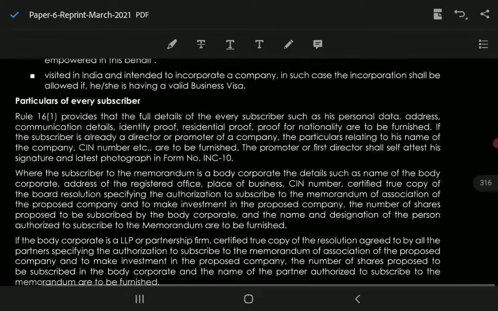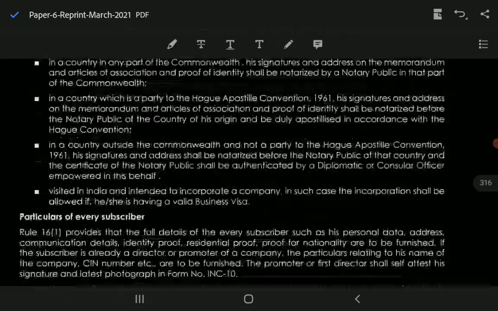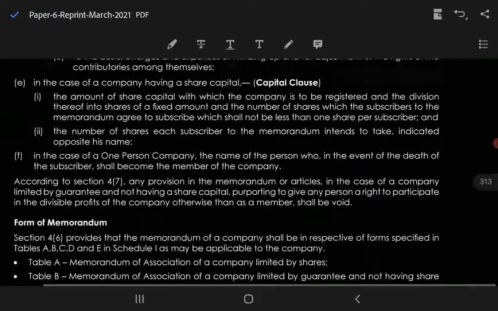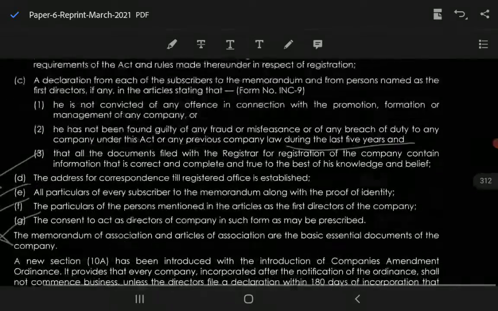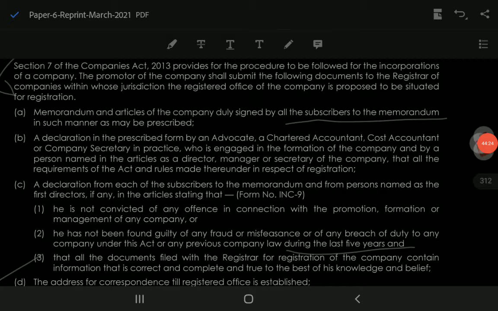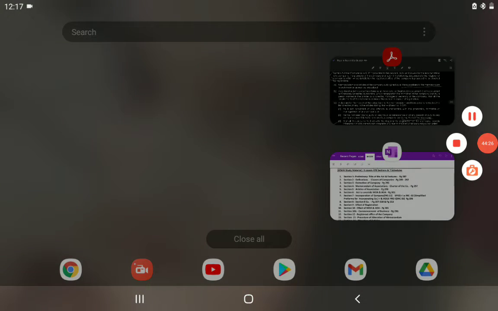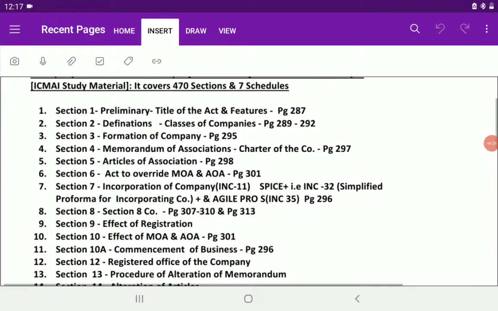So this covers your memorandum of association and articles of association. ठीक है. So in this video I have covered the 5 sections. First is the preliminary section, which talks about the definition of companies and its salient features. Section 2, in which we have discussed the types of companies on various bases. Third is how the company is formed: private company, public company, one person company.